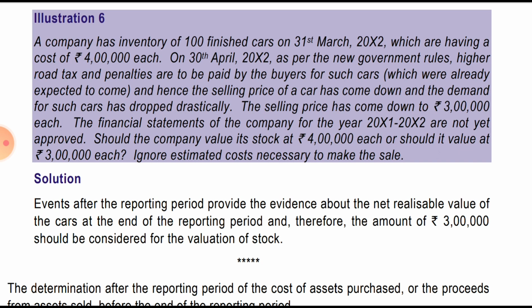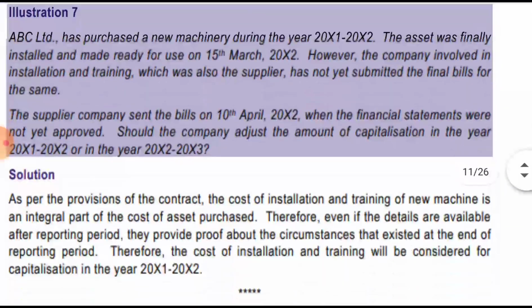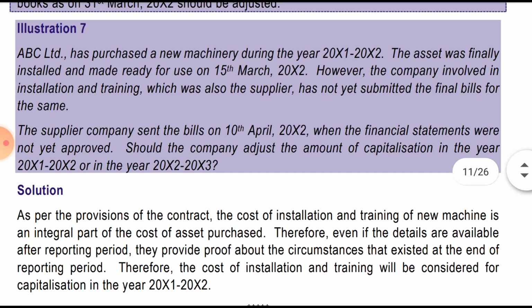Then we'll solve illustration number 7. Okay, ABC Limited has purchased a new machinery during 1/2. The asset was finally installed and made ready to use on 15th March. However, the company involved in the installation and the training, which was also the supplier, has not yet submitted the final bill for the same. So the supplier has not submitted the final bill.